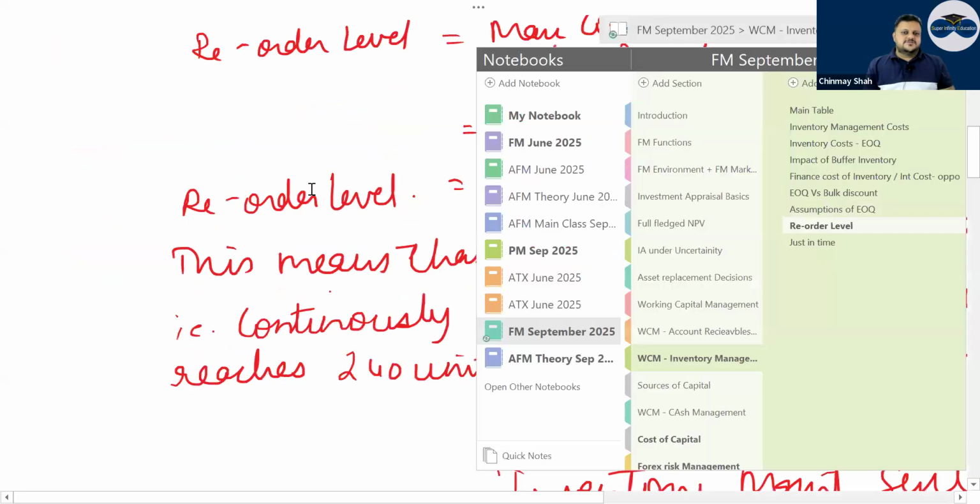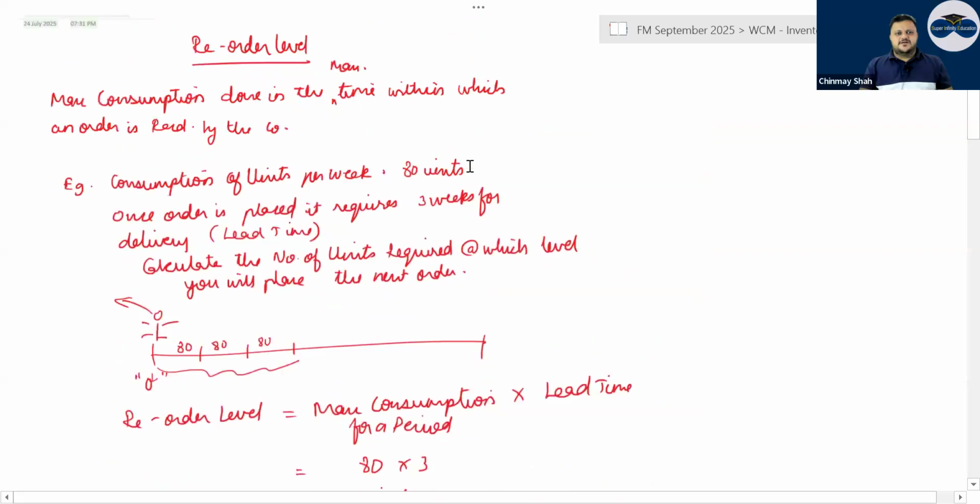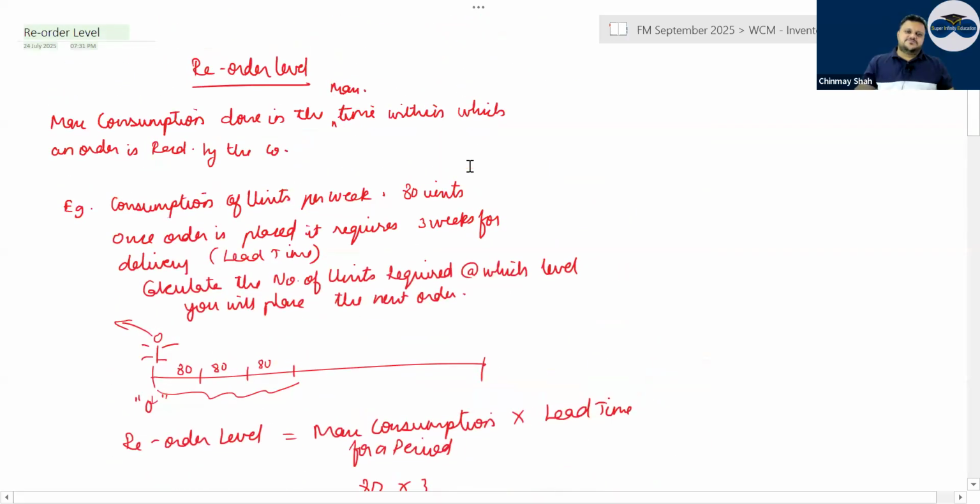Then comes the part of reorder level. Reorder level is nothing but the max consumption done in the max time for which an order is received. That means max lead time into max consumption. There is one important question and some different questions, which you can look at once, but they are not very important.